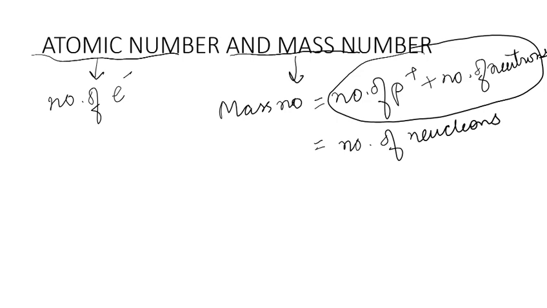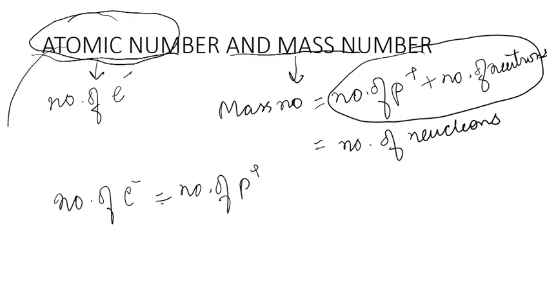An electrically neutral atom has an equal number of electrons and protons. Now, what is atomic number? Atomic number for an electrically neutral atom is the number of electrons. Mass number is the number of nucleons present in that atom.